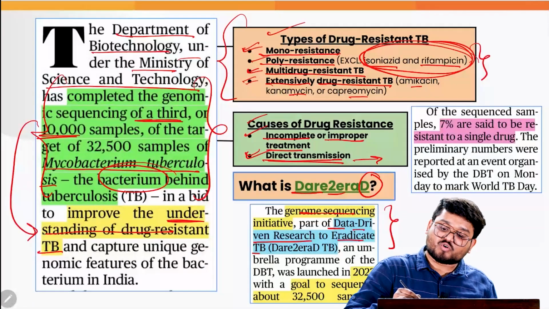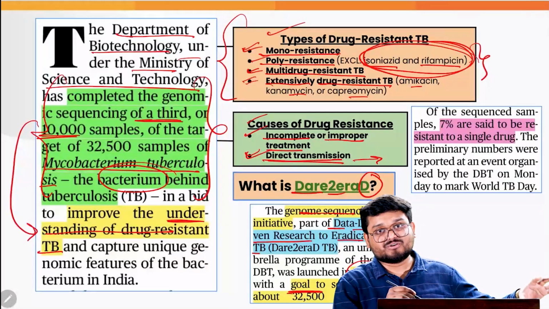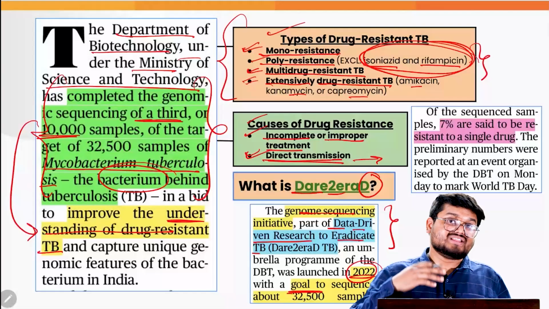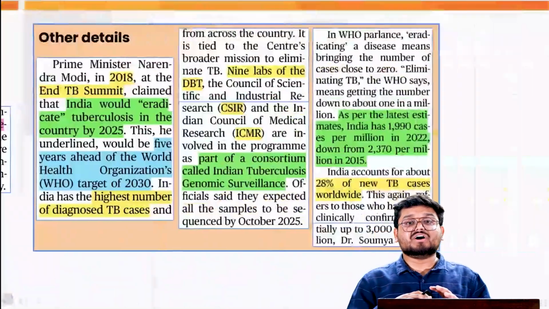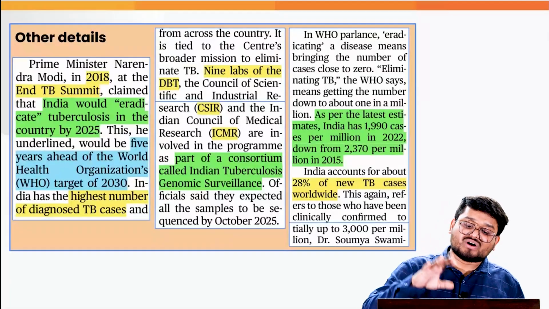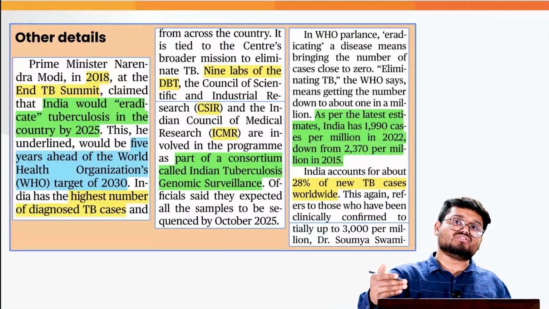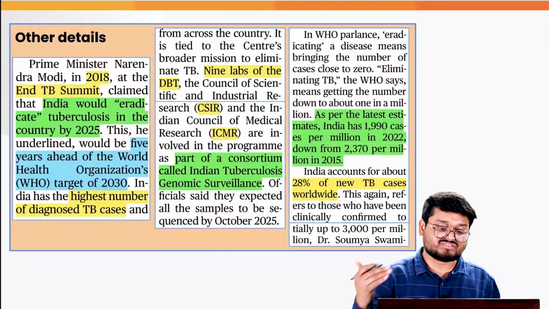It was launched in 2022 and the main goal was to complete 32,500 samples. This is the main target of the Government of India, to look into the distribution of TB and drug-resistant TB.